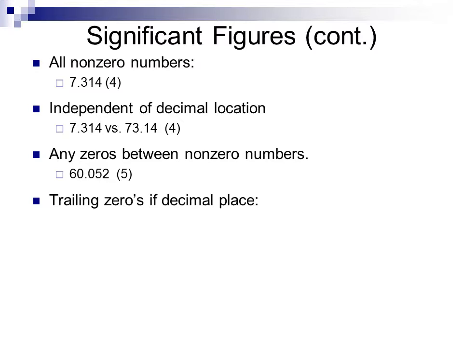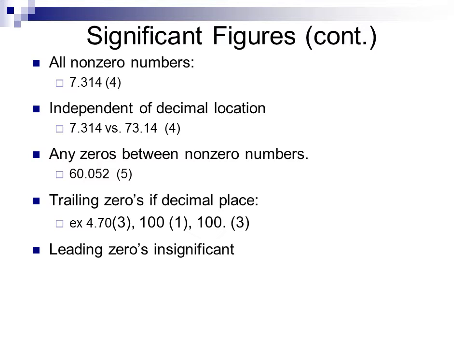Any number which has trailing zeros, which are zeros that occur after the last non-zero digit, will be significant if there is a decimal point in the number. So the number 4.70 has a decimal point, and its trailing zero is significant, giving it 3 significant figures. The number 100, as written in the second part, is lacking a decimal point, which means its trailing zeros are insignificant, and therefore it only has 1 significant figure. The last 100 written has a decimal point, and so because of that, both of its zeros are significant, and there are a total of 3 significant figures.